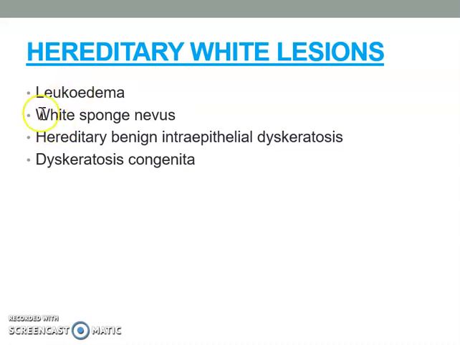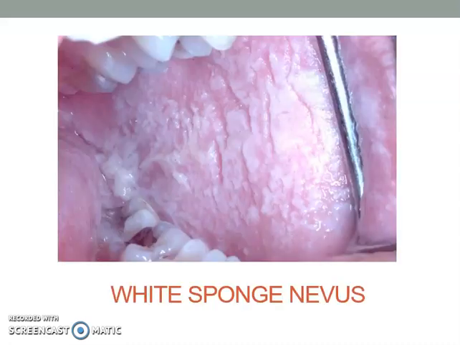We start with the first category, which is the hereditary white lesions. These include leukoedema, white sponge nevus, hereditary benign intraepithelial dyskeratosis, and dyskeratosis congenita. In this lecture, I will focus on the common lesions, which are leukoedema and white sponge nevus. So let's start with the first one, which is the white sponge nevus.